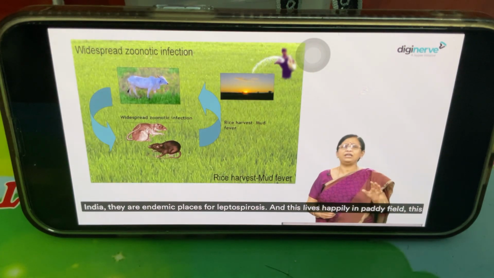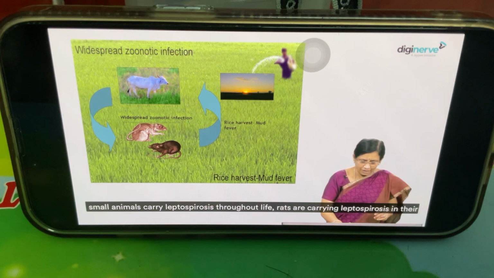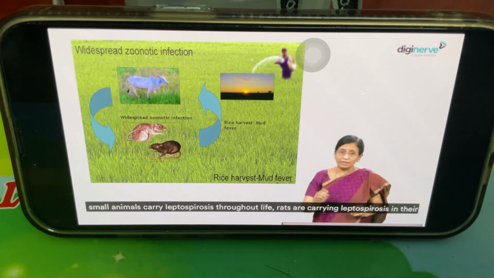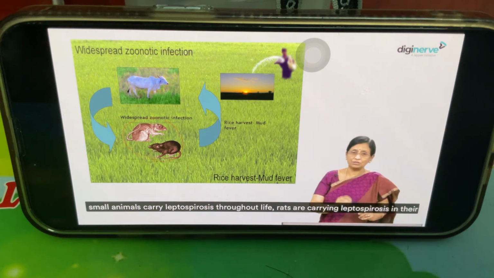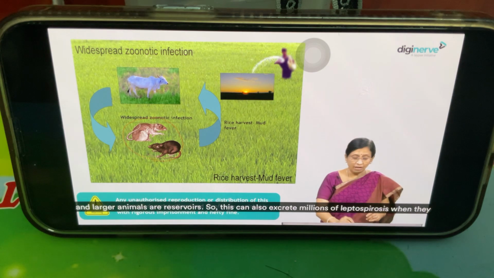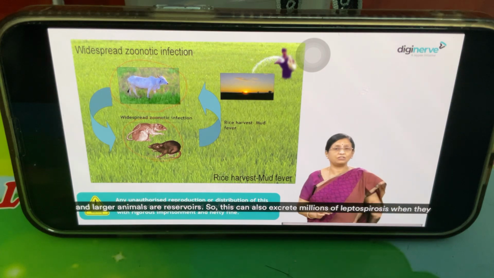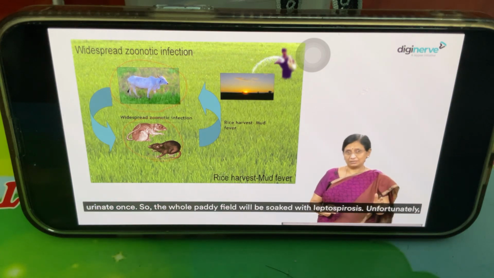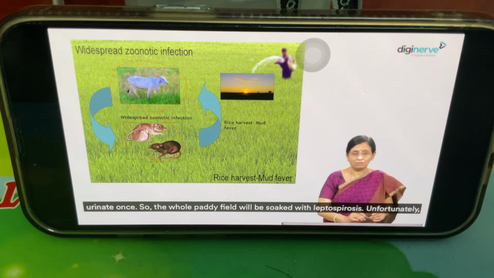And this lives happily in the paddy field. These small animals carry leptospirosis throughout life. Rats carry leptospirosis in their urine, in their bladder, throughout life, and it excretes and contaminates the paddy field, and larger animals are reservoirs. So this can also excrete millions of leptospires when they urinate once. So the whole paddy field will be soaked with leptospirosis.